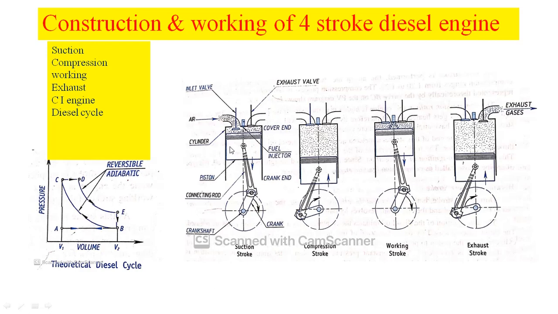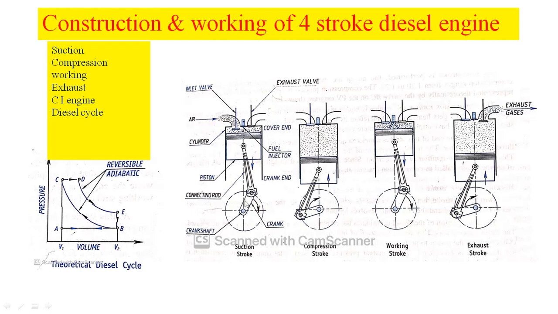The piston is fitted inside the engine cylinder, and it has reciprocating movement. The reciprocating movement of the piston can be converted into rotary motion with the help of the connecting rod and then the crank. The connecting rod is a link. It has two ends. The smaller end of the connecting rod is connected to the piston. The bigger end is connected to the crank.